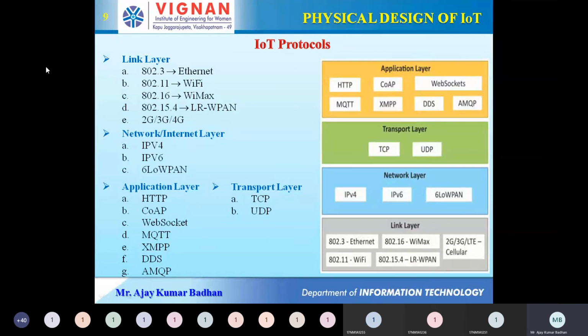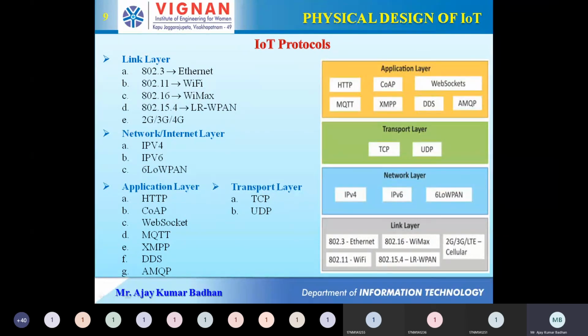So in order to transmit the packet, they need to use some kind of protocol. So they are using here IPv4, IPv6, and 6LoWPAN. 6LoWPAN is something like IPv6 Low power Wireless Personal Area Network. PAN is nothing but personal area network, W is nothing but wireless, and 6LoW means IPv6 low power wireless personal area network.